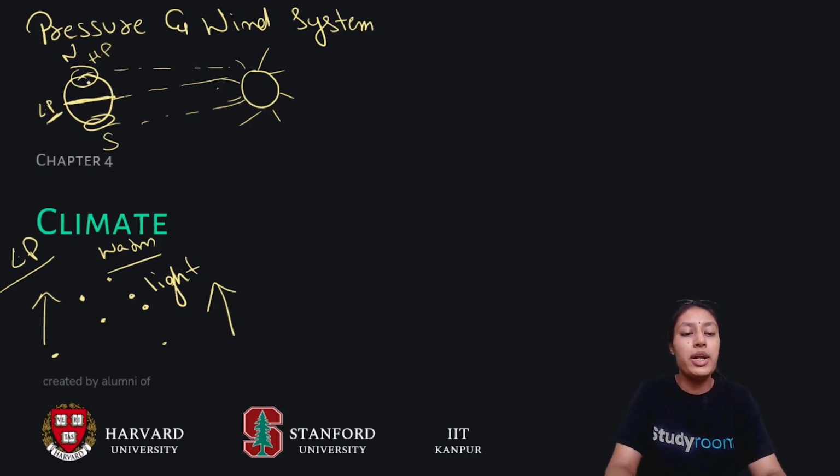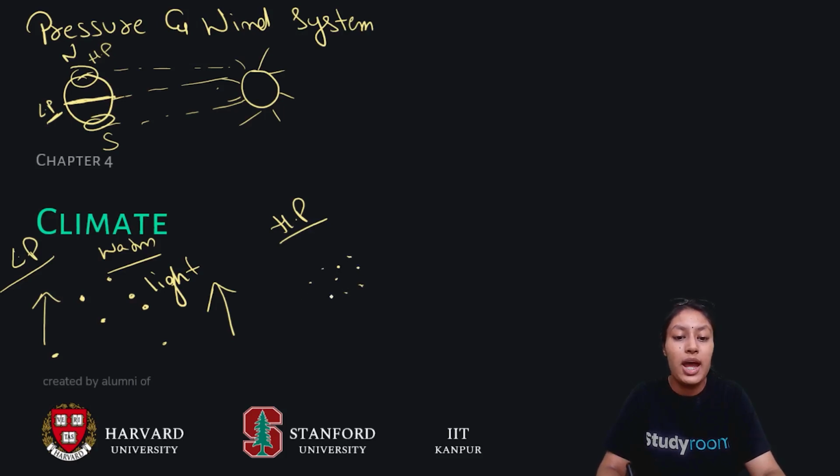So the winds at the poles are high pressure winds. Why do they have high pressure? Because the winds are very heavy, and the particles are collided with each other, so they move in a downward direction.